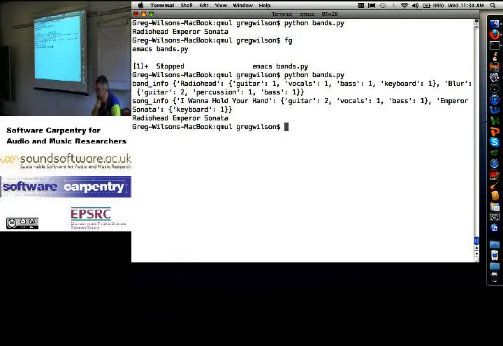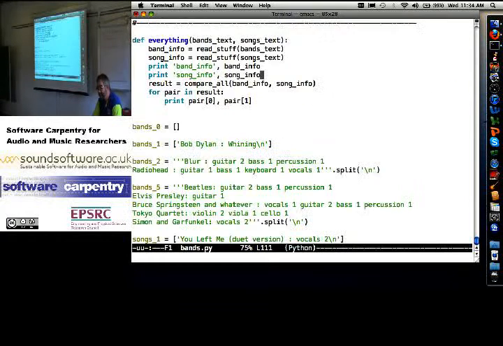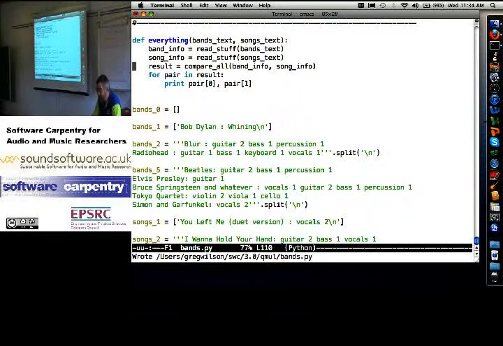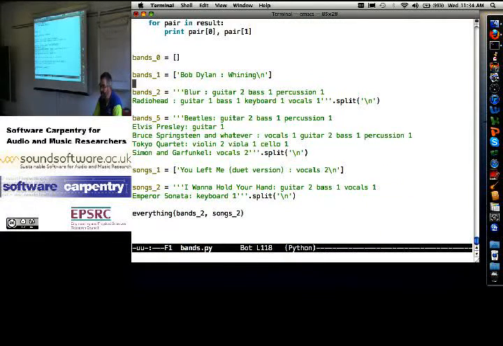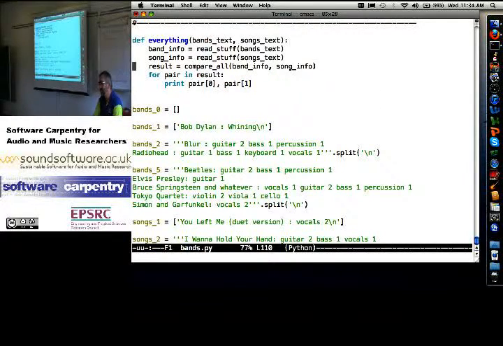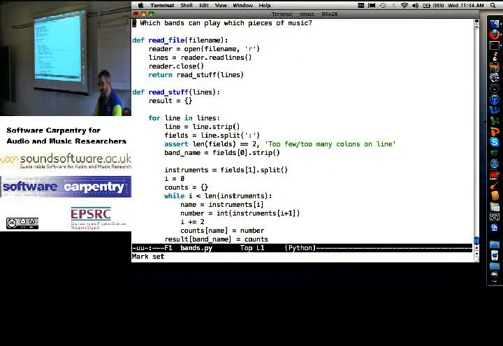The Emperor Sonata only requires keyboard. Given that pair, Radiohead can play the Emperor Sonata. Unexpected but true. Okay, not what I would have predicted looking at my data, but yes, in fact, that's the right answer in this case. Yeah, I could go back and I could test this one properly, check the output, but you see the pattern here.